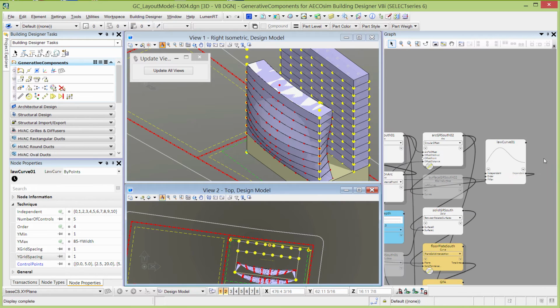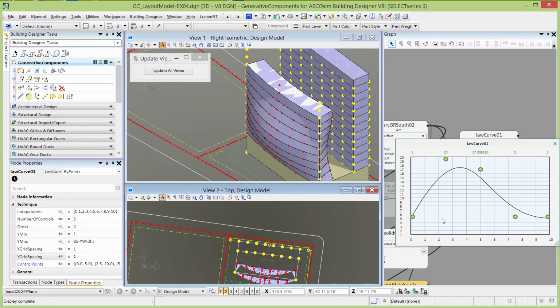So let's go back and look at our graph, see exactly what happened. The values along the x-axis basically represent the indexing of the list. The first member in the list has the index of 0. The next member is 1, 2, 3. And I can simply look at where the curve crosses the graph to determine what the y value is at that point. So the first value is going to be 5. The next value is about 10.5. The third value is about 14.5, and so on. And so those points that are forming the midpoint of the arc are moving out and then back in, just as our graph does.